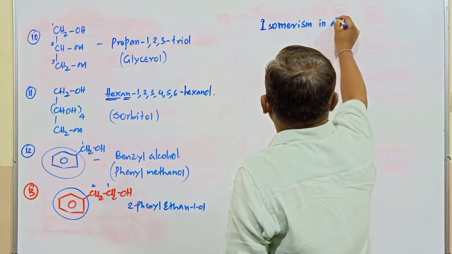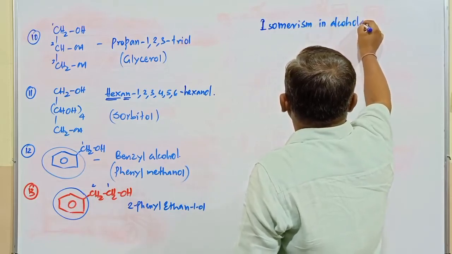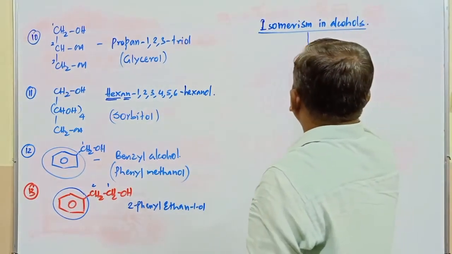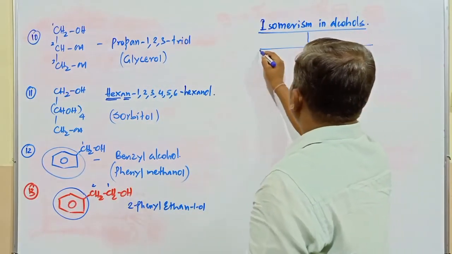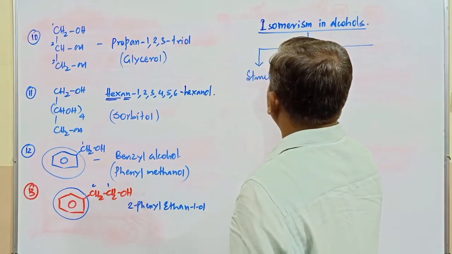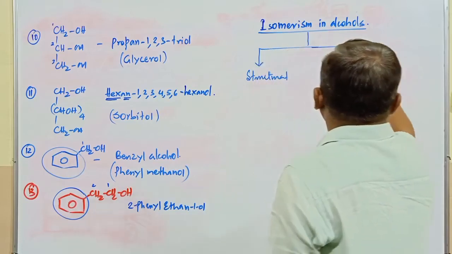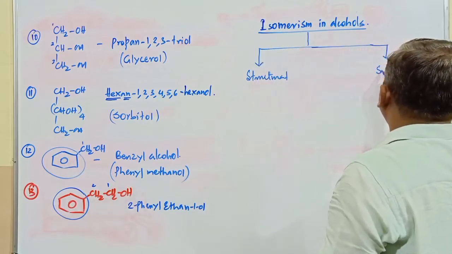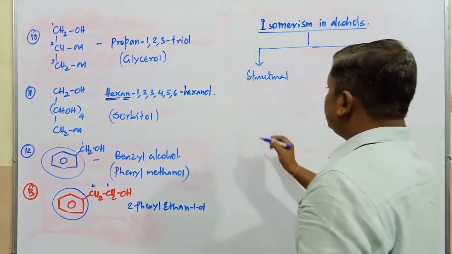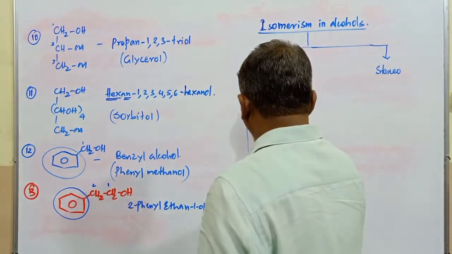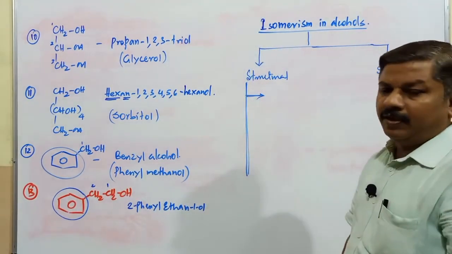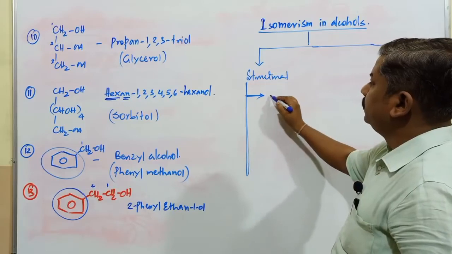Isomerism in alcohols. What type of isomerism is exhibited by alcohols? You know very well, isomerism is classified into two different types. First one is called structural isomerism. Second isomerism is known as stereoisomerism. In case of structural isomerism, already we have discussed in the previous topic. Totally 6 different types of isomerism we have.